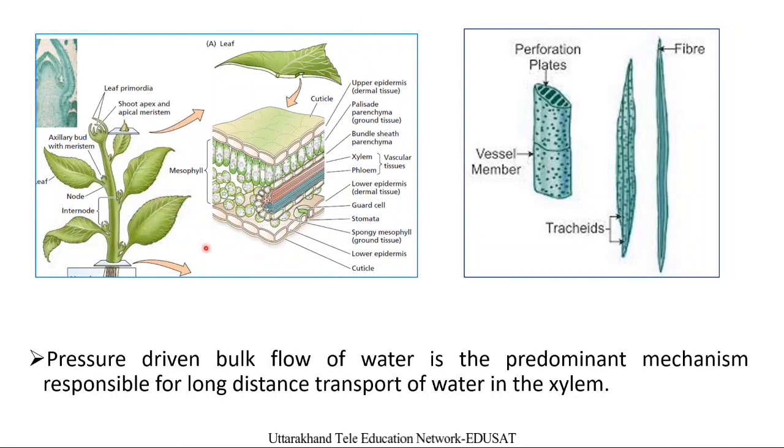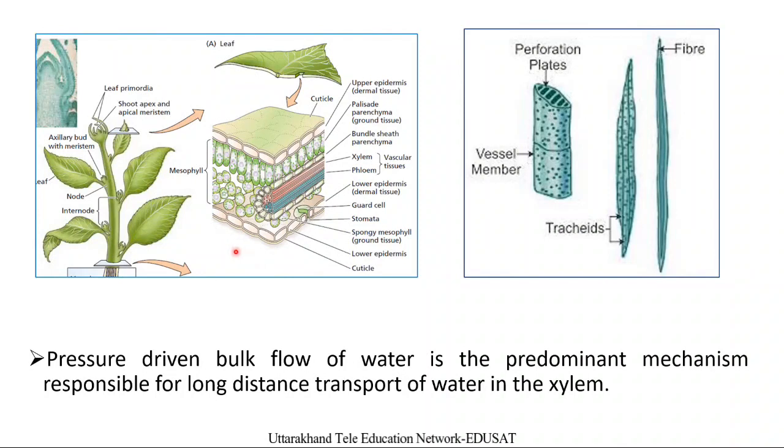Bulk flow or normal diffusion through a plant root cell can take place, but that water cannot be transported up to a certain height, and plants are sufficiently large in size, we know. So how is that amount of water to be transported up to that height of the plant?